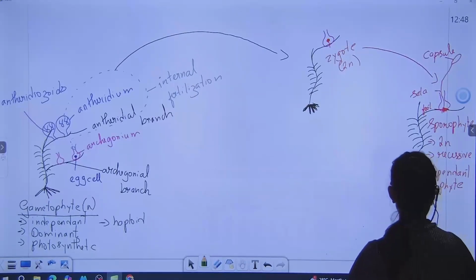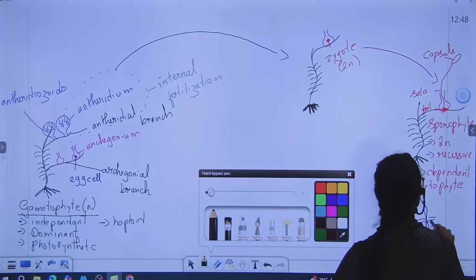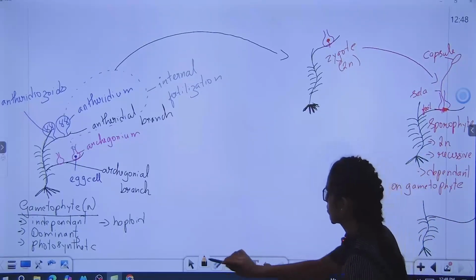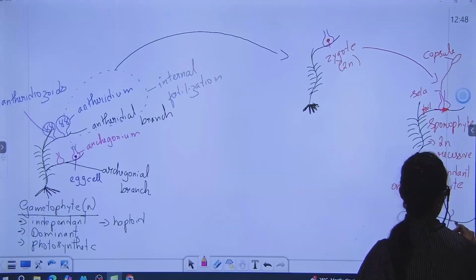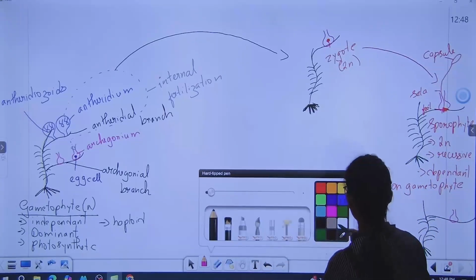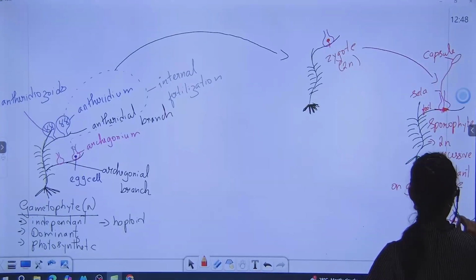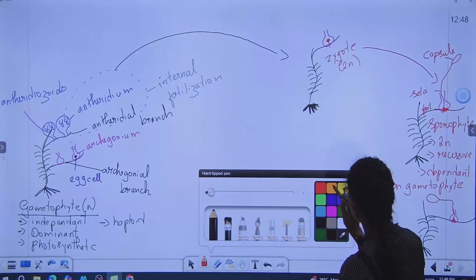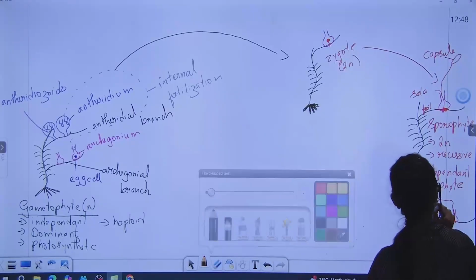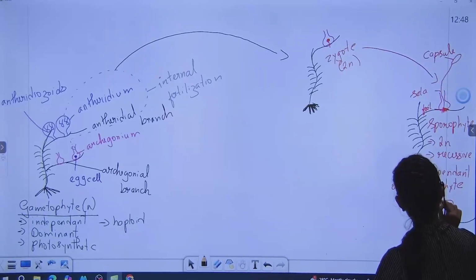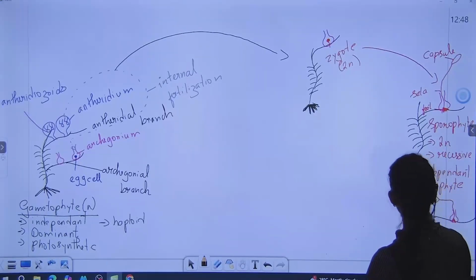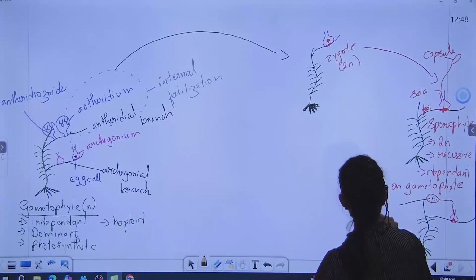Next, what we see is that inside the sporophyte there will be spores formed. Inside the capsule, you are going to see spores.